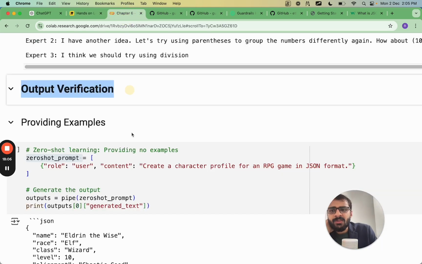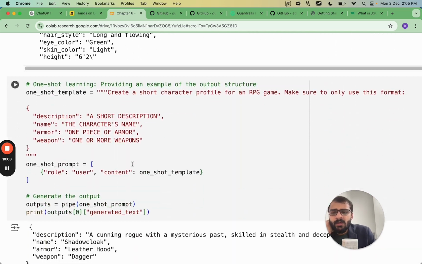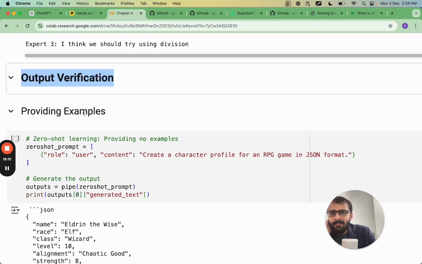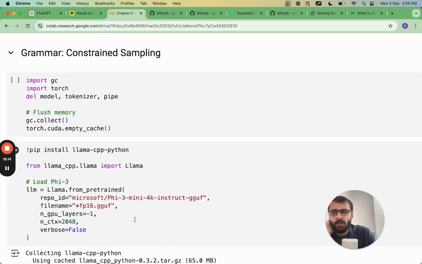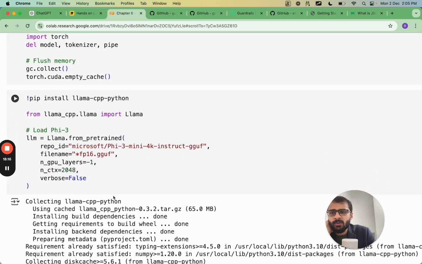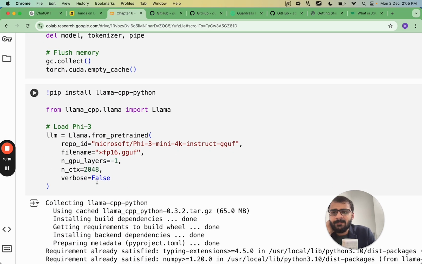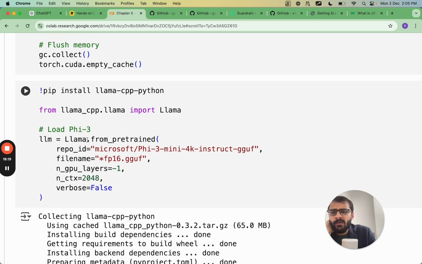And I have mentioned this in the code also. So in the code, the first example is providing examples, the first code which we just saw. The second code which we are going to see, we are going to use a Phi3 model again, but we are going to use a quantized version of the Phi3 model, which just reduces the memory capacity taken from our PC, right?